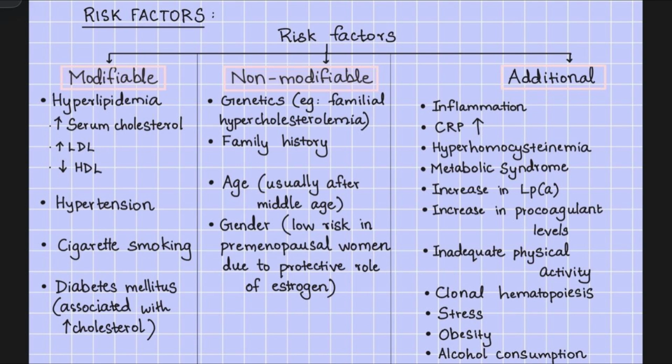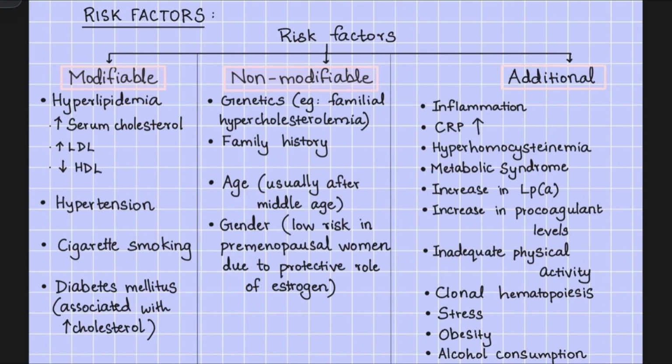Risk factors for atherosclerosis can be divided into three types: modifiable, non-modifiable, and additional risk factors. Modifiable risk factors: the first one is hyperlipidemia, in which there is increase in serum cholesterol or hypercholesterolemia, increase in LDL, which is bad cholesterol, and decrease in HDL or good cholesterol. The next one is hypertension. Then we have cigarette smoking. And finally, diabetes mellitus. Diabetes mellitus is associated with hypercholesterolemia.